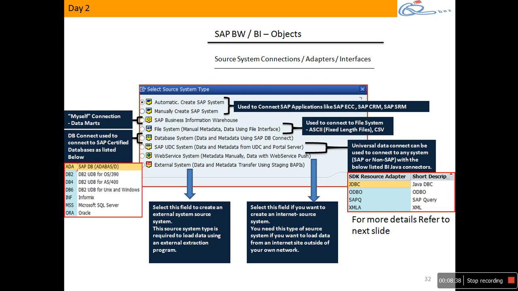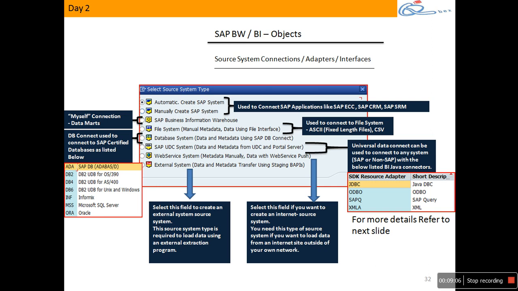So let's say I have a scenario. I have a BW server 1, and this has got cube A and cube B. Both these cubes are in the same server. Now I have a requirement to extract data from cube A and load into cube B. Now what is my source system? The same BW server acting as source for the same server.